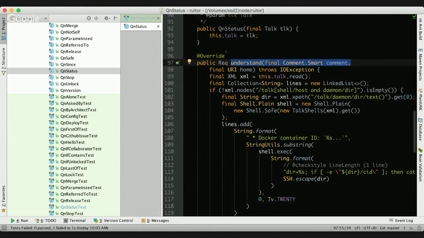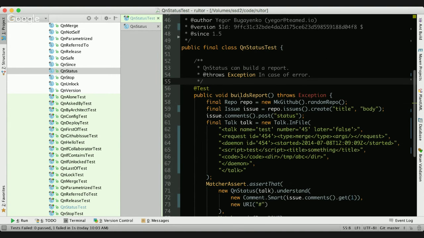So the question is, how do we unit test this method? In order to unit test it, I have to pass the URI, which is not a problem. I can just make an instance of URI and pass it there. But what can I do with the comment? I need to give this method a comment. My first option is basically to mock it, but this is not the best option. So look at how we are doing it instead.